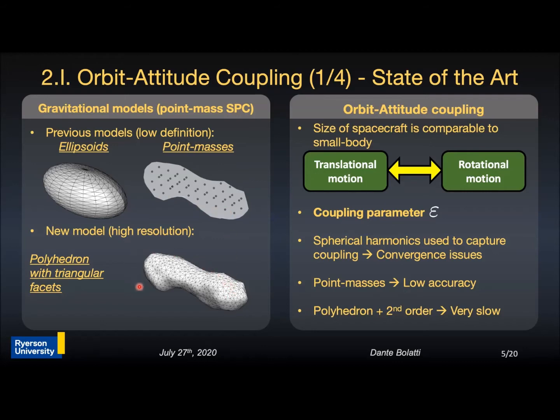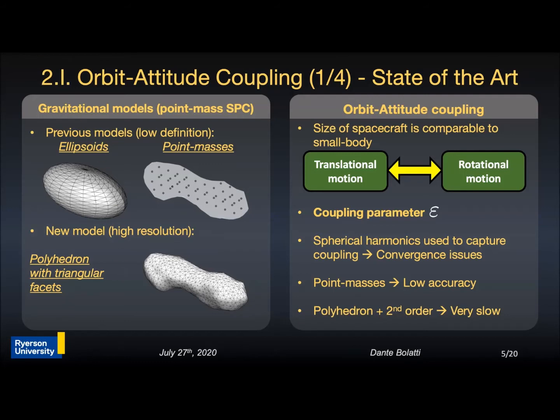and the polyhedron model. As we can see, the ellipsoid model doesn't accurately capture the shape of the highly irregular asteroids. The point masses model does capture the irregularities, however, it has a low resolution near the surface due to the separation between point masses. The most accurate model in the literature is the polyhedron model, that is analytically exact for a constant density polyhedron. All these models consider the spacecraft to be a point mass.